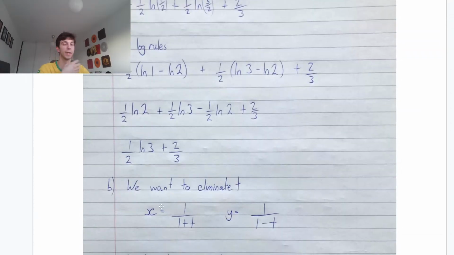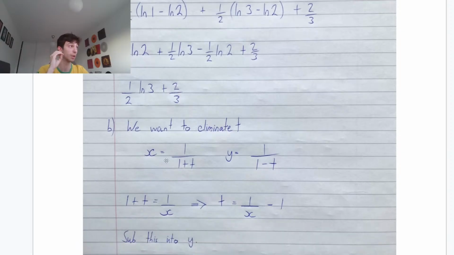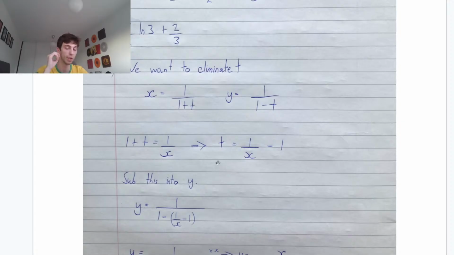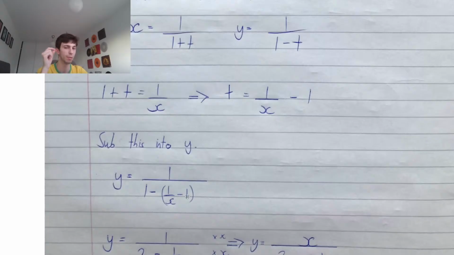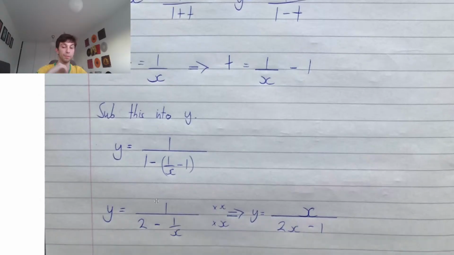So we want to eliminate t's when we're making a Cartesian. So we're going to make t the subject of the formula, so we can plug in something in terms of x into our y parametric equation. Find the reciprocal of both sides. Tends to be a bit of a theme today, guys, but it's definitely good for these connected rates of change questions. So we have that 1 plus t equals 1 over x. Take away the 1 from the right-hand side, we have that t equals 1 over x minus 1. Sub this value of t into the y parametric equation. This leaves us with y equals 1 over 1 minus (1 over x minus 1). Okay? Well, 1 minus minus 1, that's the same as 1 plus 1, it's going to be 2. So we have that y equals 1 over 2 minus 1 over x.